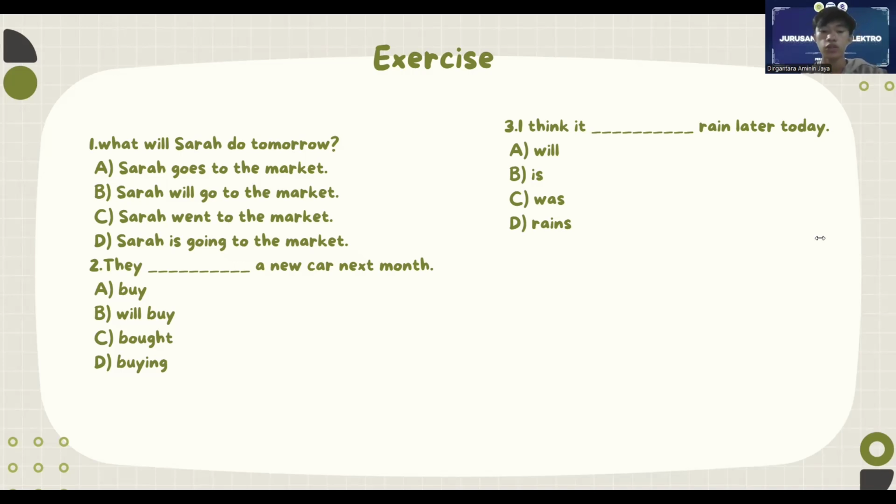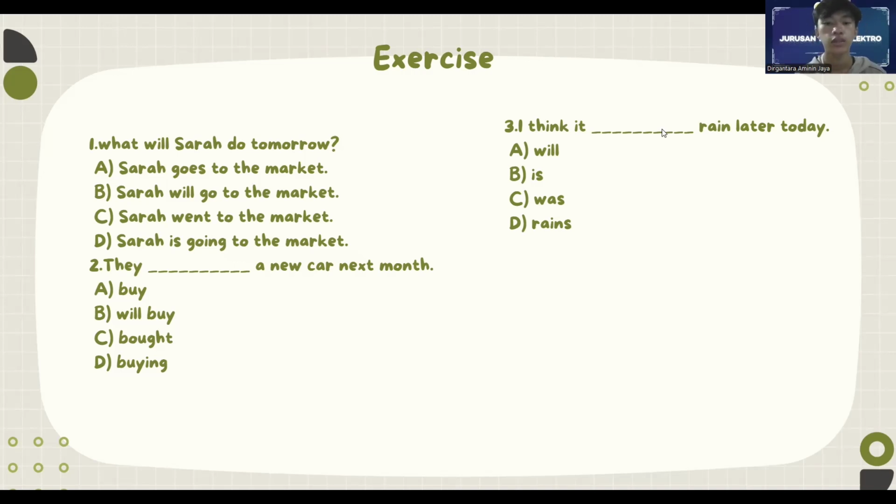Okay, number 2. They blank blank blank a new car next month. Okay, I give you time. Okay, the correct answer is B. Will buy. Why? Because B uses the correct simple future tense structure, which is will followed by the base form of the verb buy. Choice A is present tense, choice C is past tense, and choice D is the continuous form, which is not appropriate for expressing future plans.